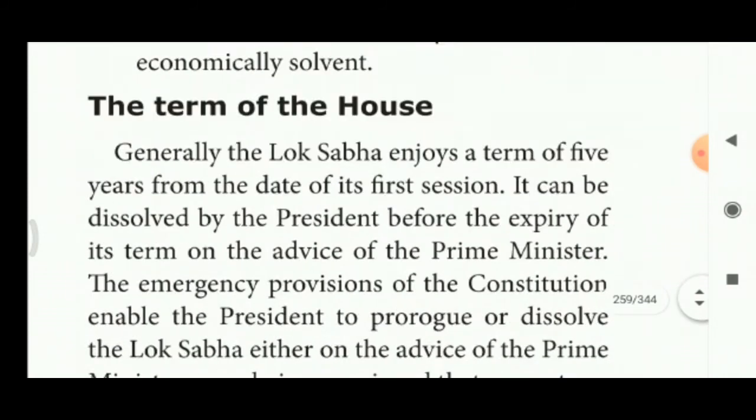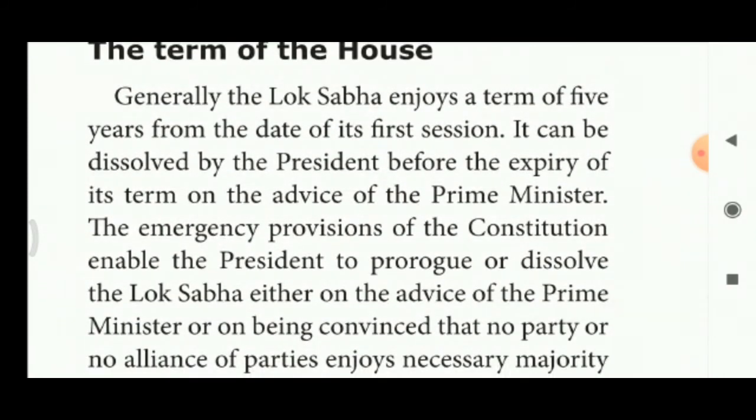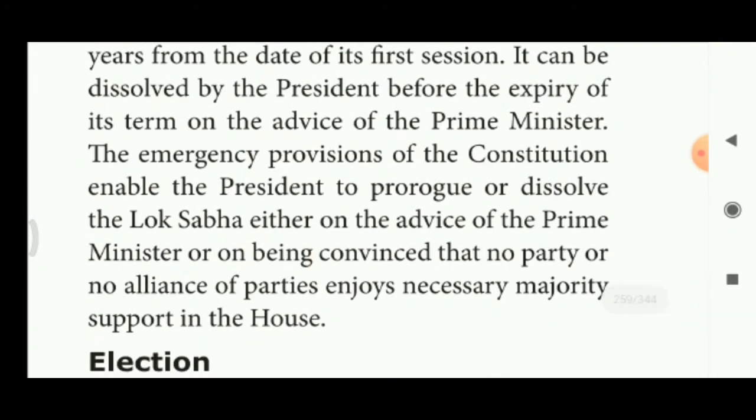Okay. The term of the House. Generally, the Lok Sabha enjoys a term of 5 years from the date of its first session. It can be dissolved by the President before the expiry date. The emergency provisions of the Constitution enable the President to prorogue or dissolve the Lok Sabha either on the advice of the Prime Minister. So, what is the meaning of prorogue? We already saw this. Prorogue is nothing but postpone. What is the meaning of dissolve? Stop or break down.